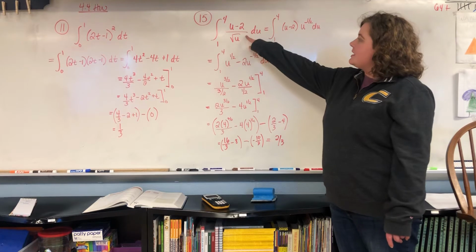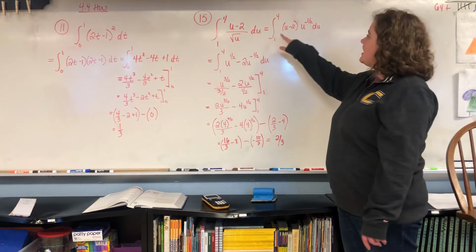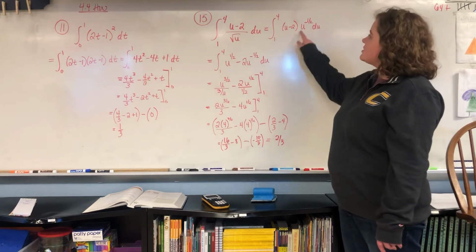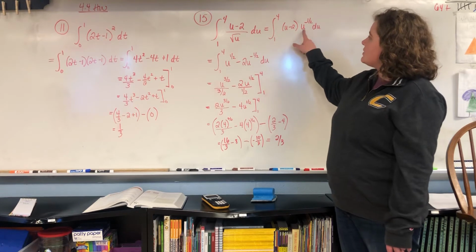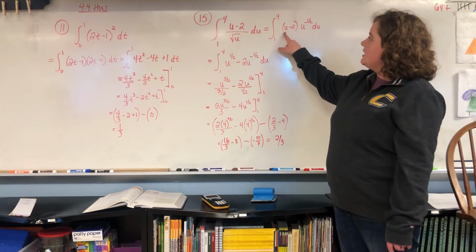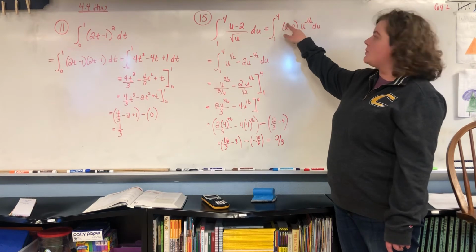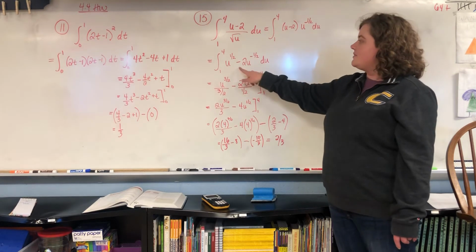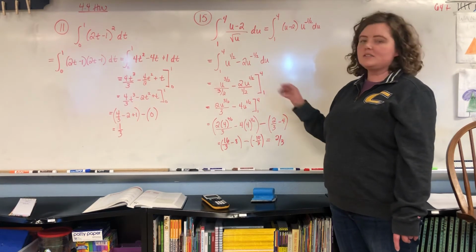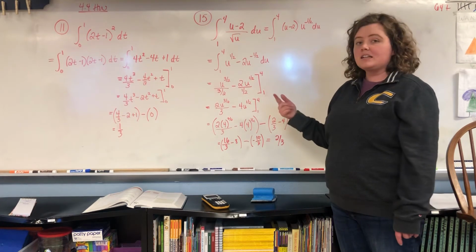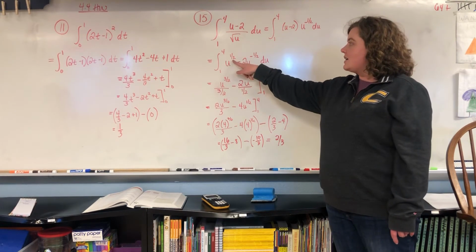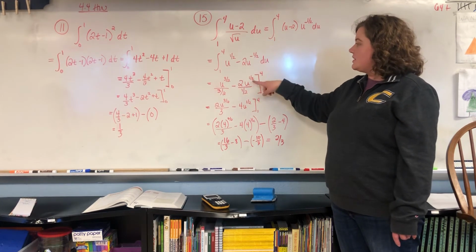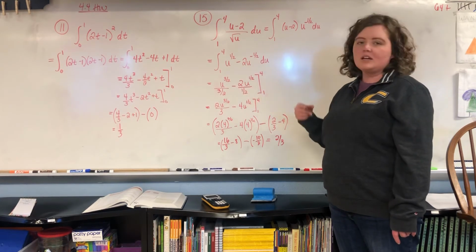In this one, u minus 2 over square root of u, I would rewrite this as u minus 2 times u to the negative 1/2. Then you have to distribute that in there to simplify the problem. So u to the negative 1/2 times u, you add exponents. This is like saying u to the first, so 1 plus negative 1/2 is 1/2. And then negative 2 times u to the negative 1/2 is negative 2 u to the negative 1/2. Now we take the antiderivative. Add a 1 to the exponent: 1/2 plus 1 is 3/2, and divide by that. Negative 1/2 plus 1 is 1/2. Divide by 1/2, and bring down your negative 2.